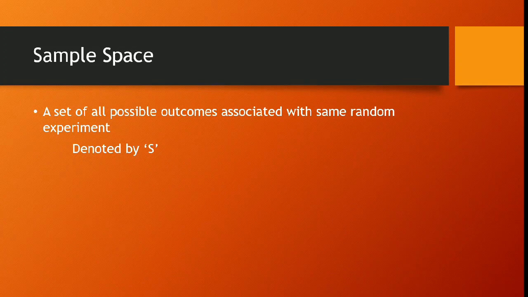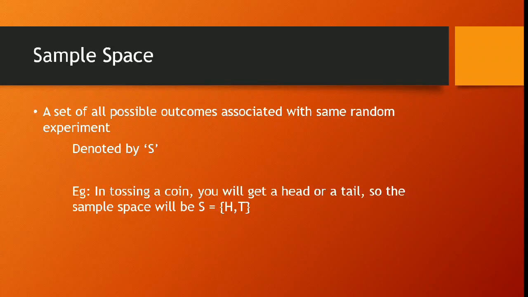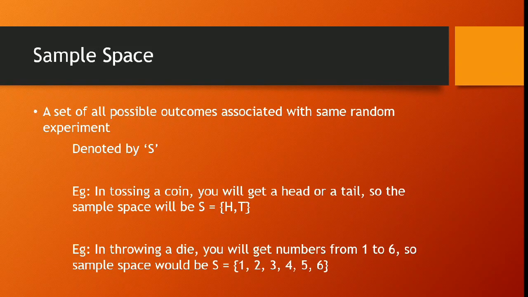The next one is sample space. The set of all possible outcomes of a random experiment is known as a sample space. It is denoted by letter S. Example, while tossing a coin, you can get head or a tail. So the sample space S will contain head and tail. In another example where throwing of a die is taken, then we can get numbers from 1 to 6. So the sample space will contain all the numbers from 1 to 6.